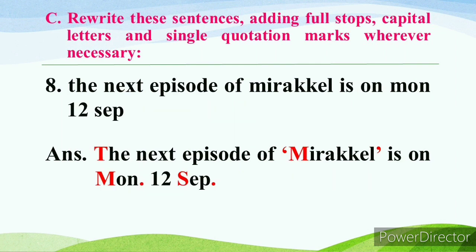Next, number 8. The next episode of 'Miracle' is on Mon. 12 Sep. Here the T will be capital as this is the first letter. Miracle is the name of a TV program. So we have to put a single quotation mark here, and the M will be in capital as this is a title. Mon is the short form of Monday, so after Mon we have to put a full stop. Again the M will be capital as this is the name of a day. Sep is the short form of September, so after Sep we have to put a full stop, and the S will be in capital as this is the name of a month.